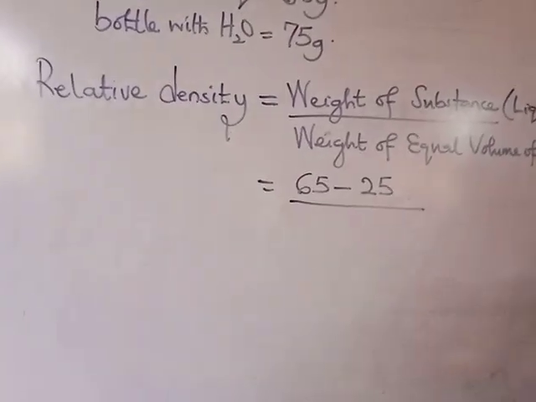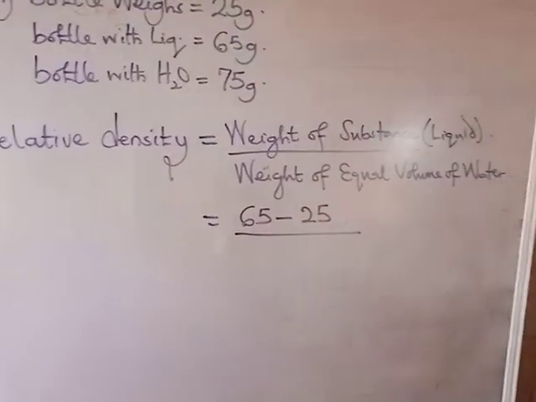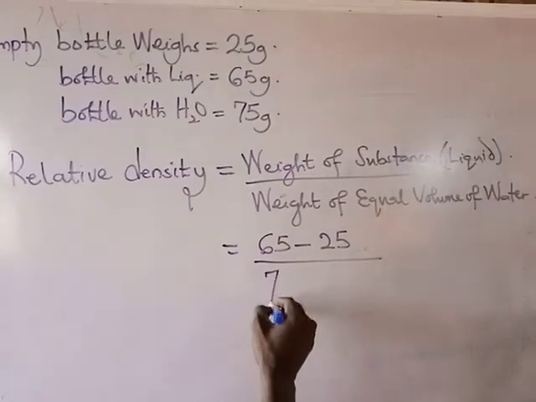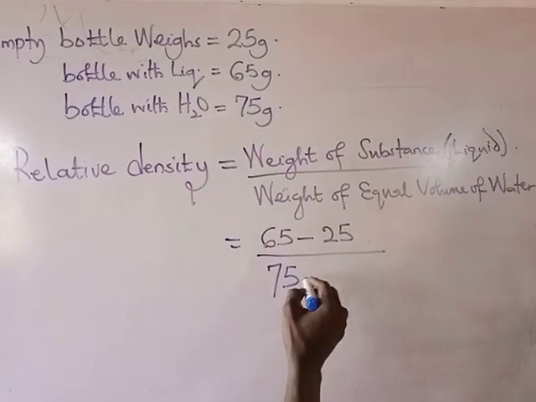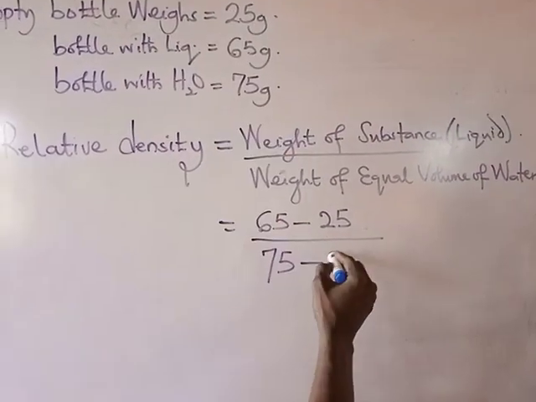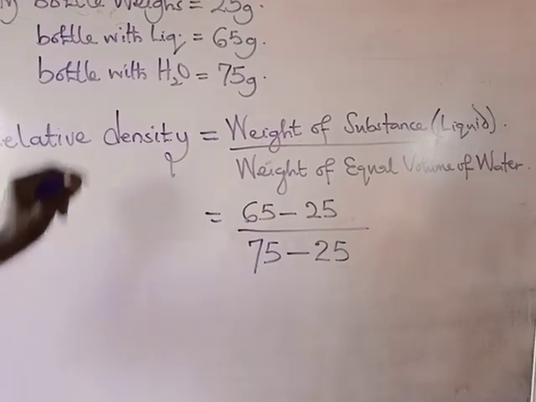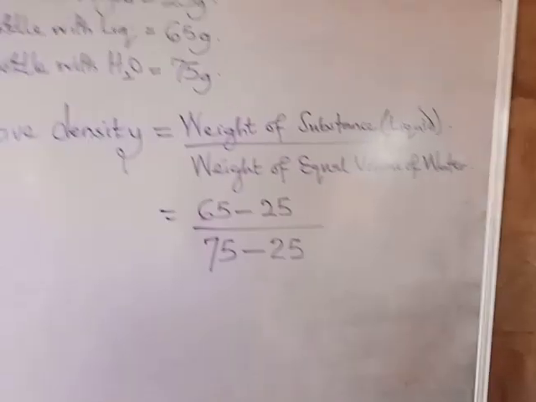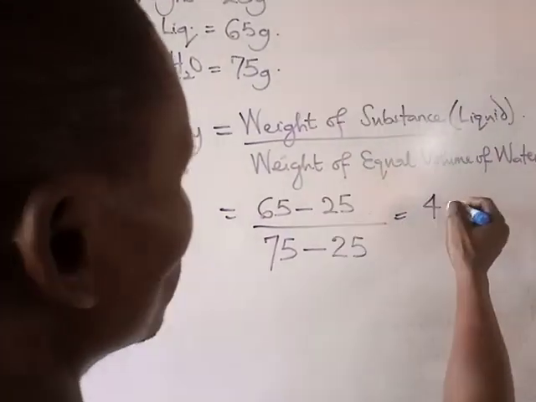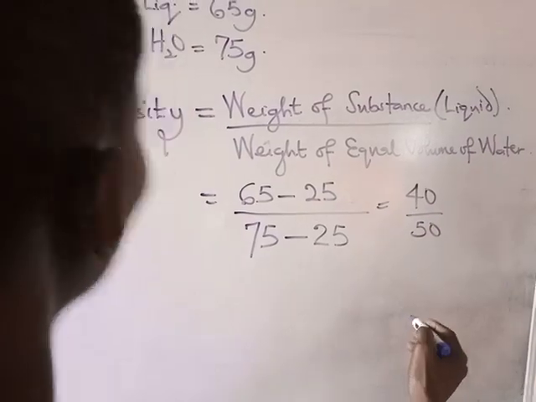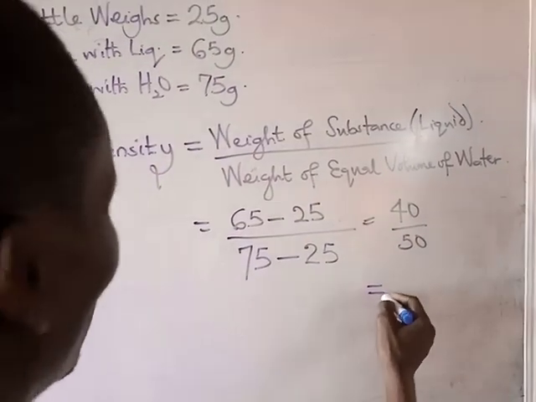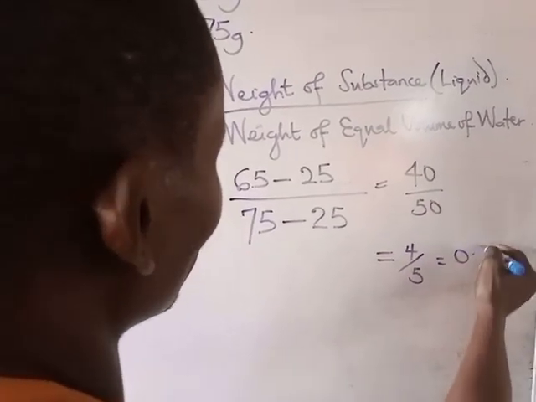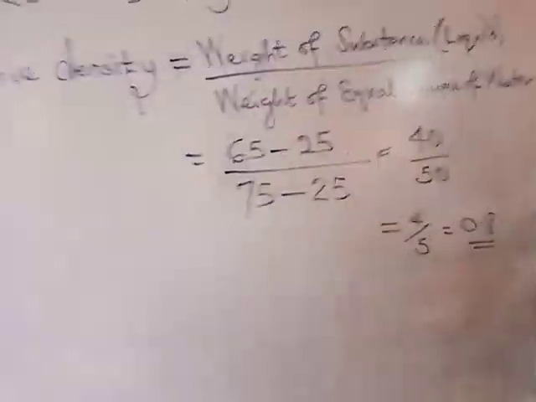Now the weight of equal volume of water, that's talking of the upthrust in the water, the weight displaced in water. That's 75, the bottle with water, minus 25, the empty bottle. You subtract the empty bottle from it, and you get the weight of equal volume of water. I hope that is clear. And so this is 40 all over 50, and invariably that is 4 over 5, which is 0.8. That's the relative density, but that's not the answer.